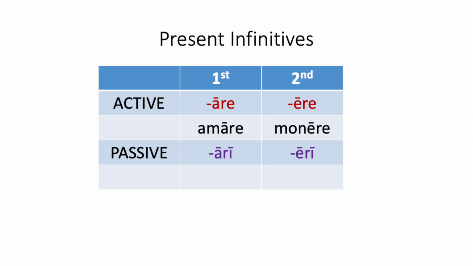So the active infinitive is are or ere, that second principal part. To love, to warn, amare, monere, that's what you got. For the passive, we just change one letter in the first and second conjugations. That e changes to an i. So it will be amari, to be loved, and moneri, to be warned. So those are all of your new forms.